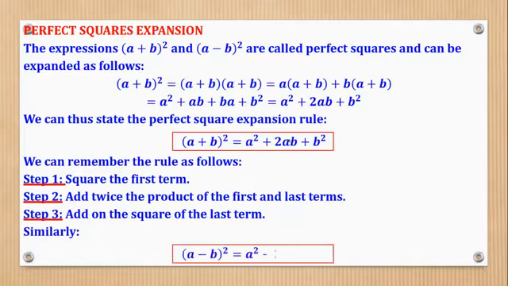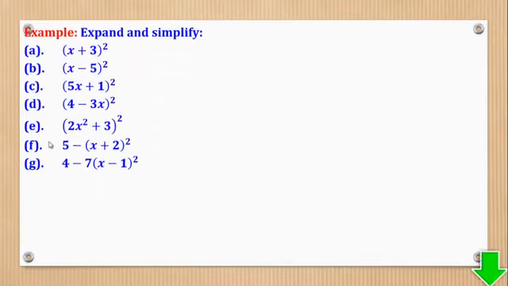Similarly, if it is minus, it means that here it will still be the same, only that now instead of being positive b, it is negative b. So that's why here you see minus, because a times negative b becomes negative. But negative b squared remains positive. That's why this is positive. So when there is a minus, it is twice the product of the first and last term which gets a minus. So with this knowledge, you can now go through these examples.